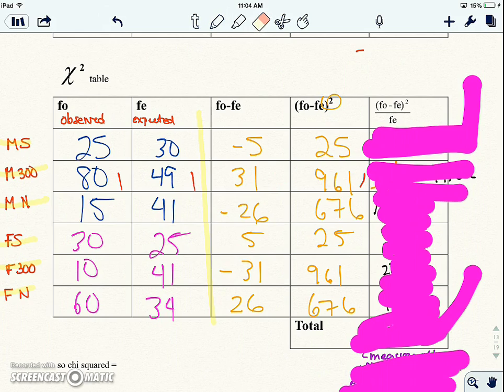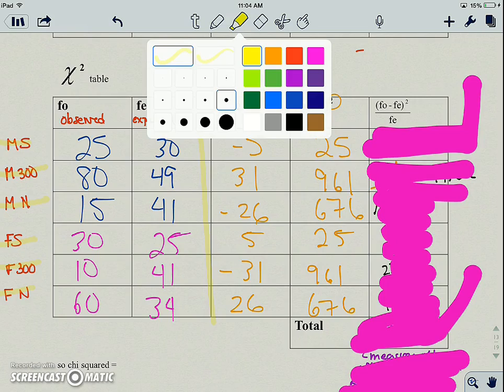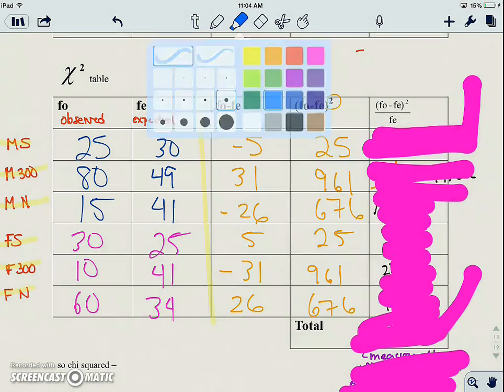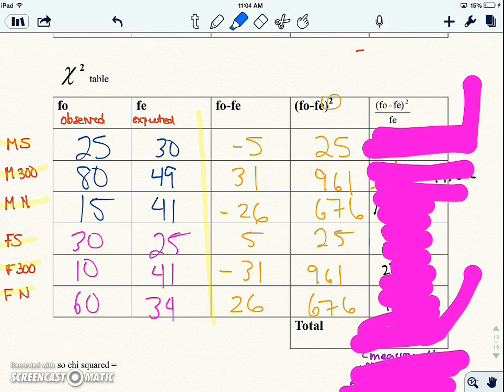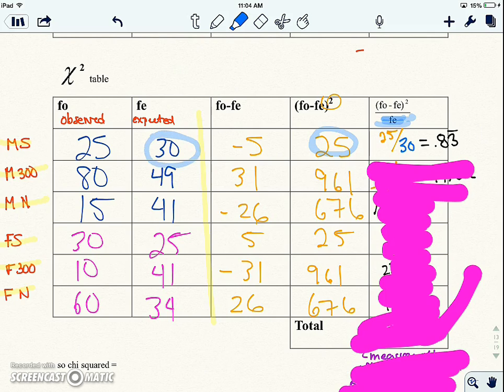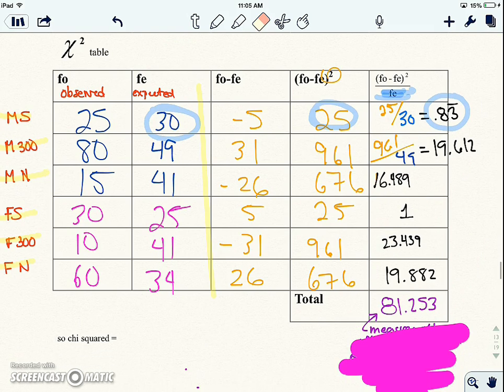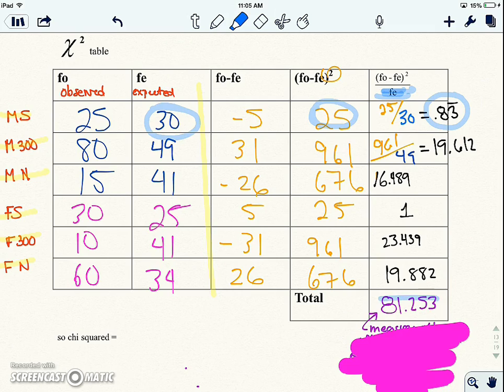So go ahead and write that down, pause it if you need to. Okay, so very similar to standard deviation. And then again, we are now going to divide by what we expected to get because we want a probability of getting this. Okay, so this was the frequency of expected. So for this one, we had a difference of 25, but we expected to get 30. So that's 0.83. And if you're able to do this by hand for your IA, you go out as many decimal places as possible. And we would do that for all of them. Okay, and then we would add them up. And this is our chi-squared calculated value right here.